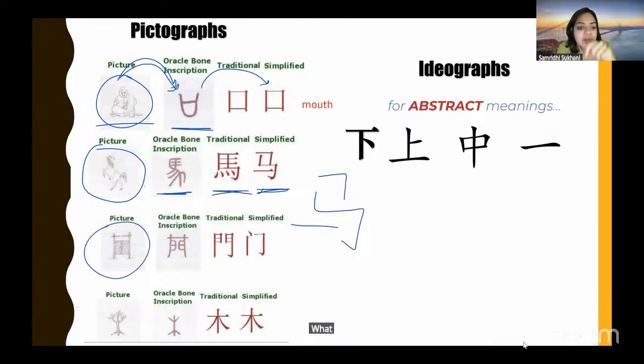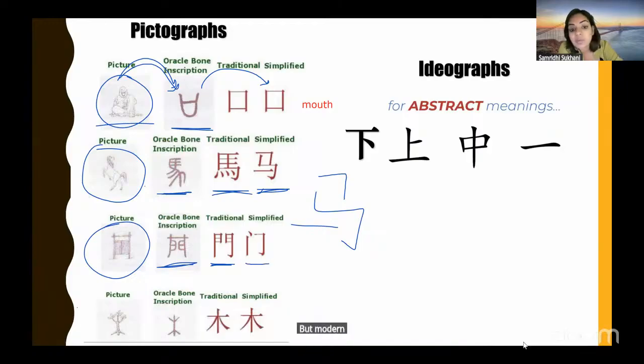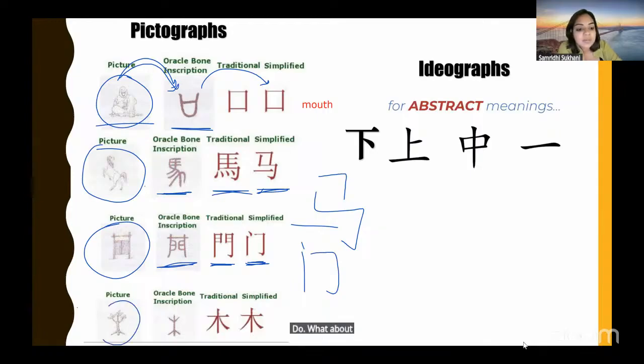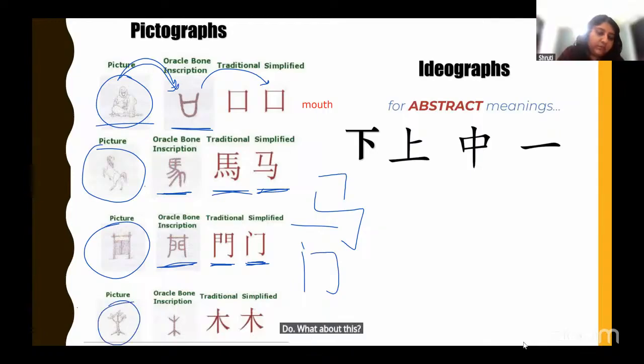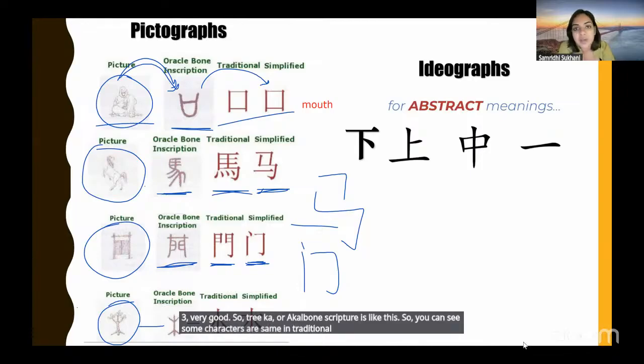What does this look like? Door. Excellent. So door in Chinese they drew it like this. The traditional character looks like this, but the modern way is even more simplified. Modern is literally like this and this. You have to remember that this is also a door. What about this? Tree. Tree, very good. So the oracle bone script for tree is like this. So you can see some characters are the same in traditional and simplified, some are different.